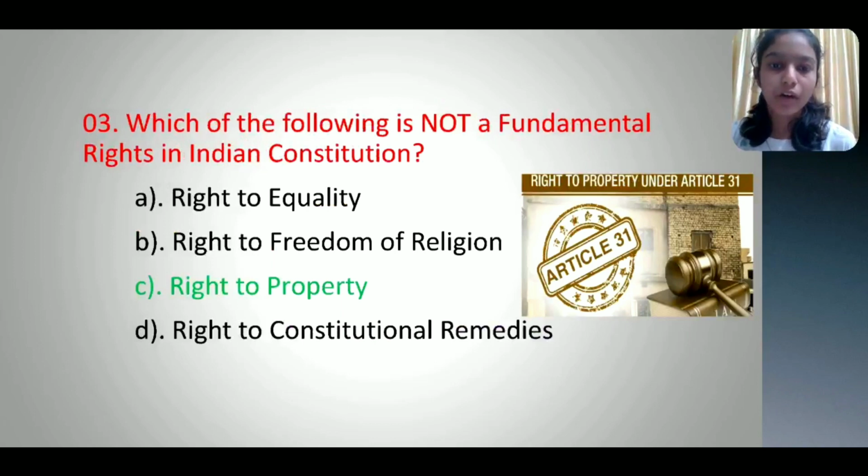Third question. Which of the following is not a fundamental right in the Indian Constitution? Option A right to equality, option B right to freedom of religion, option C right to property, option D right to constitutional remedies, and the correct option is option C right to property.